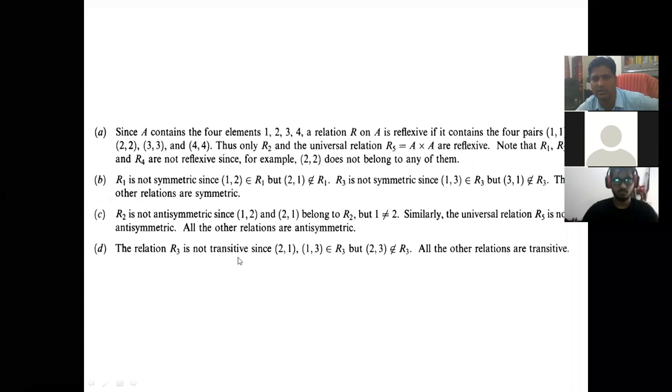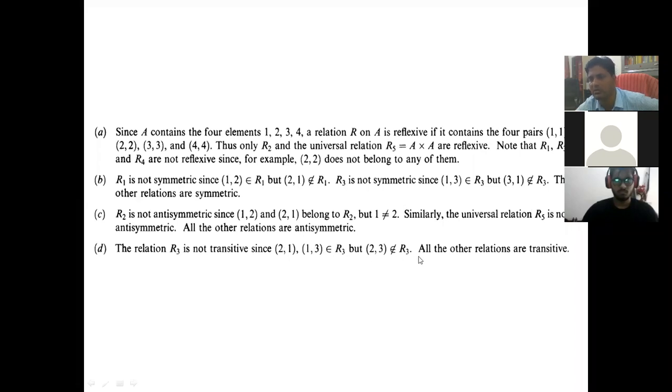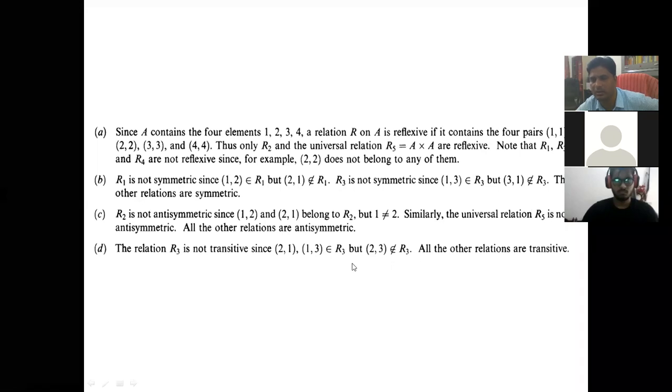Now come to transitivity. The relation R3 is not transitive since (2,1) is in R3 and (1,3) is in R3, but (2,3) does not belong to R3. So R3 is not transitive. All other relations are transitive.